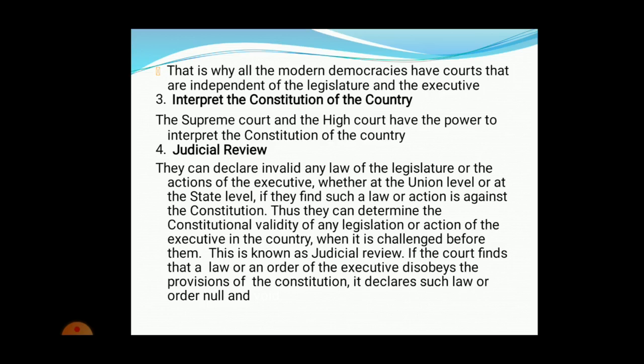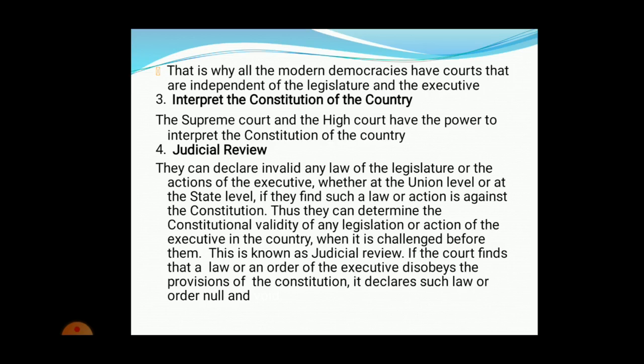But if the judiciary finds that the law or the act is against the constitution, they can determine its validity. The judiciary can get into it and say that this is a valid law which can be passed by the legislature, or that the action of the union or the executive is valid.